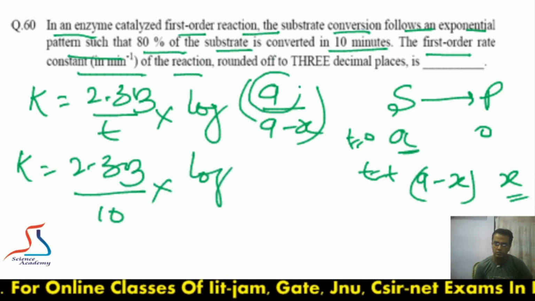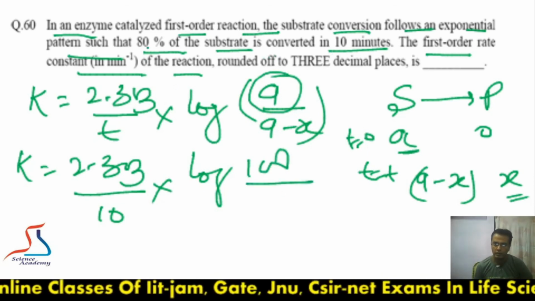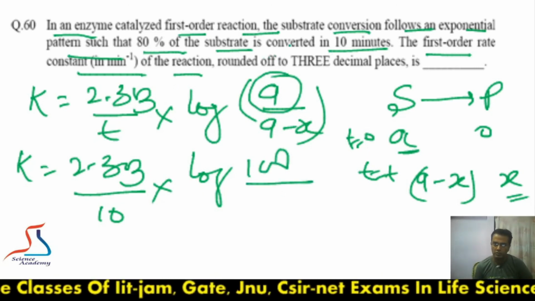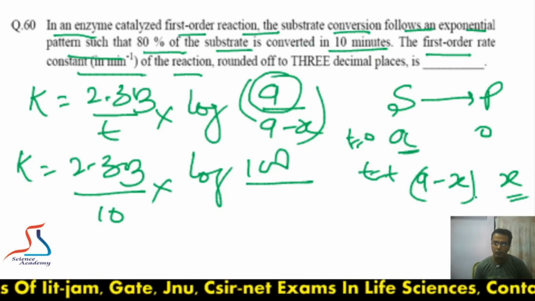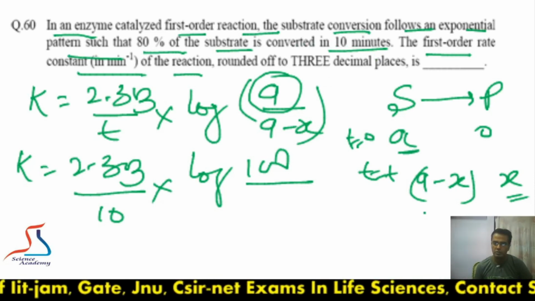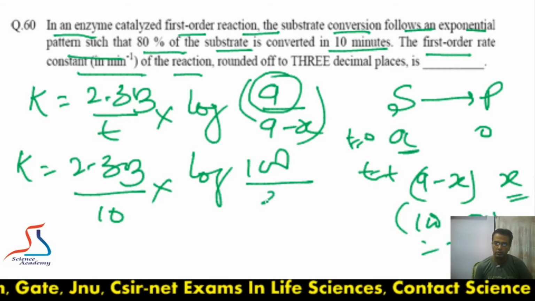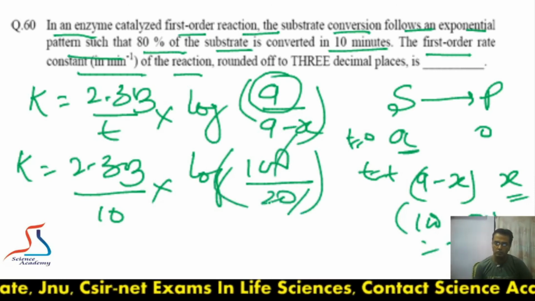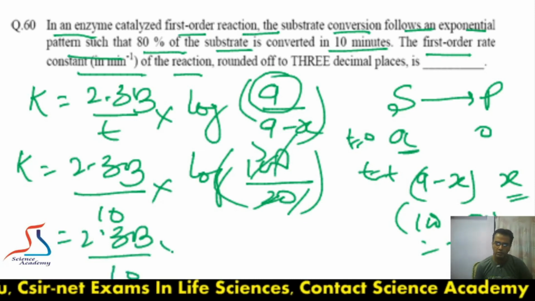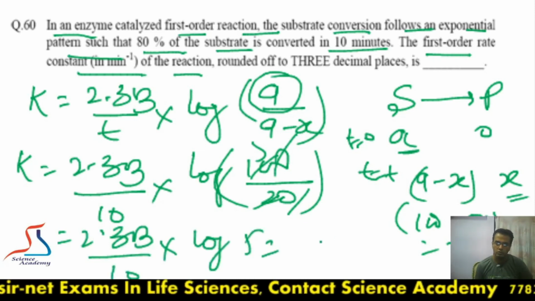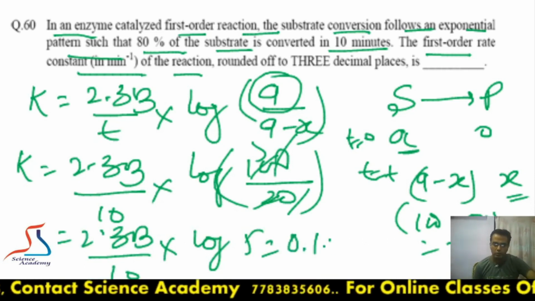So initially it was 100%, 100, and 80% of substrate is converting into product. So remaining will be 20%, right? 100 minus 80, so it will be 20. So A divided by A minus X, this value will be 5. So 2.303 divided by 10 into log 5. So after this calculation, the answer will be 0.16.